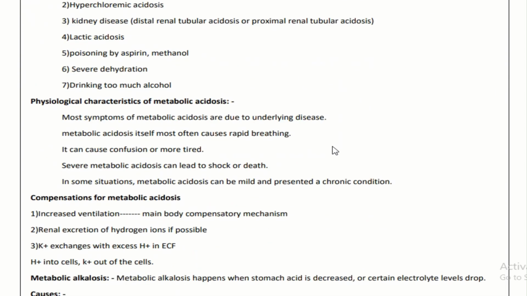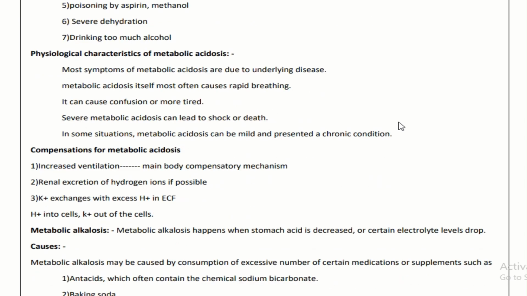Physiological characteristics of metabolic acidosis: most symptoms of metabolic acidosis are due to the underlying disease. Metabolic acidosis itself most often causes rapid breathing. It can cause confusion or make one more tired. Severe metabolic acidosis can lead to shock or death. In some situations, it can be mild or present as a chronic condition.